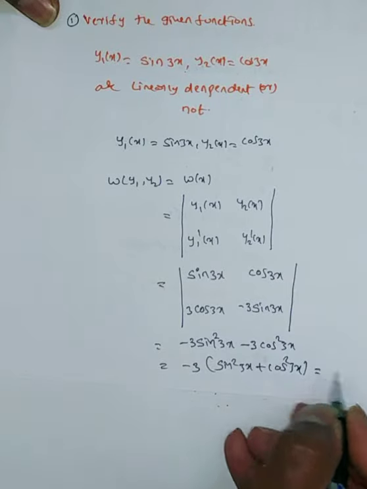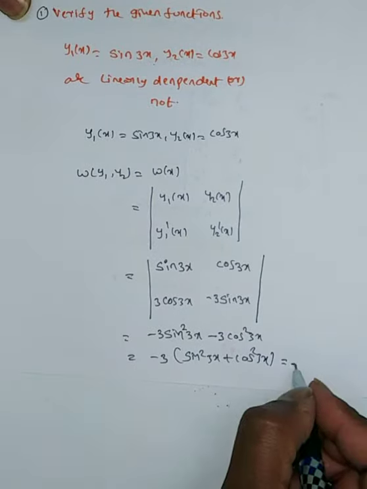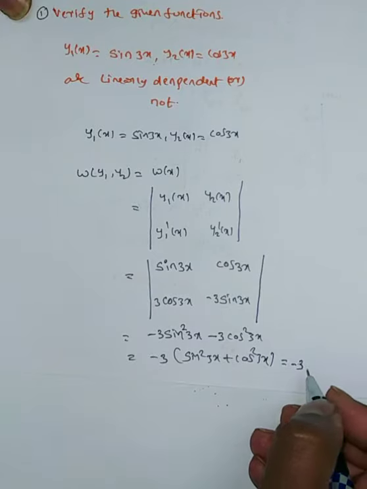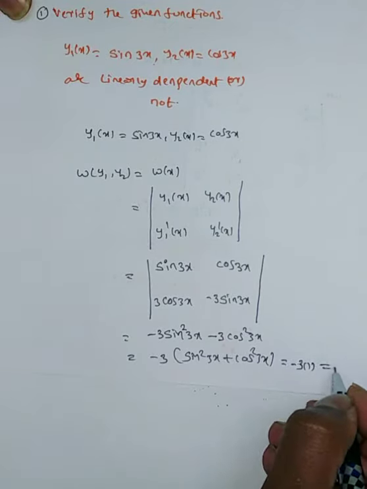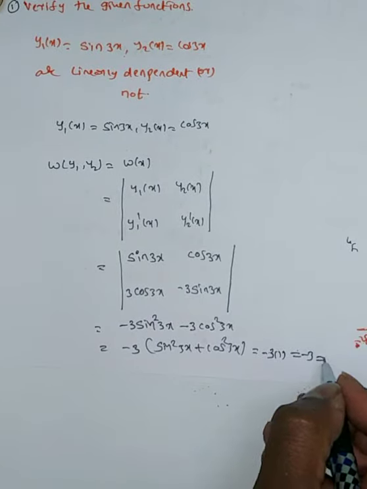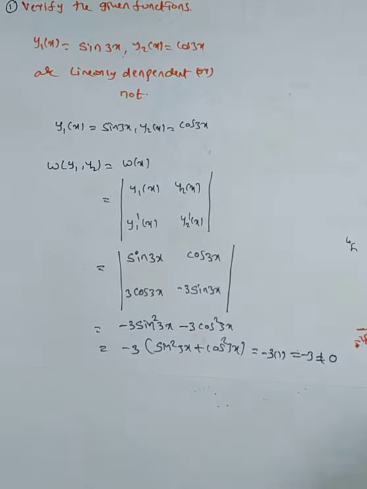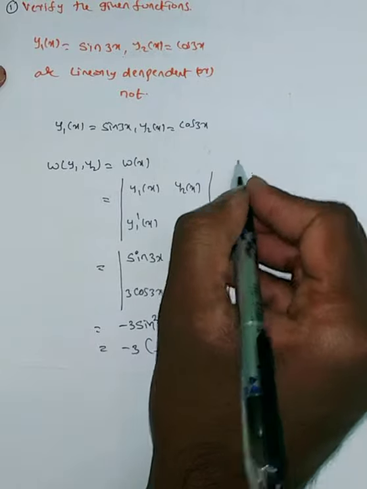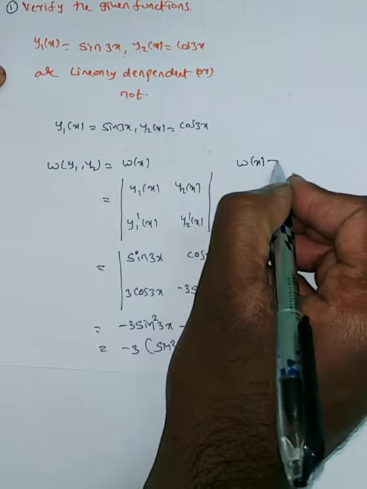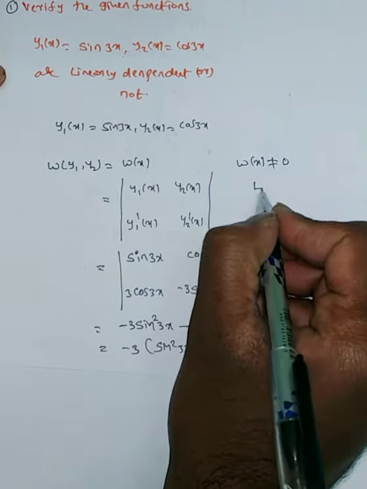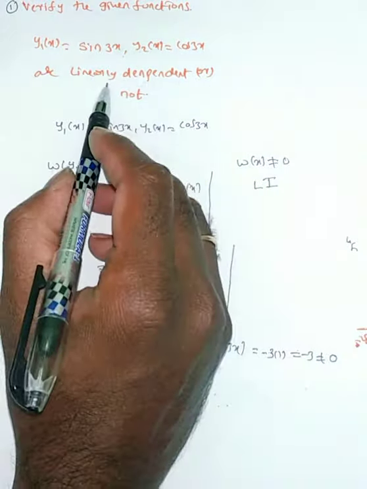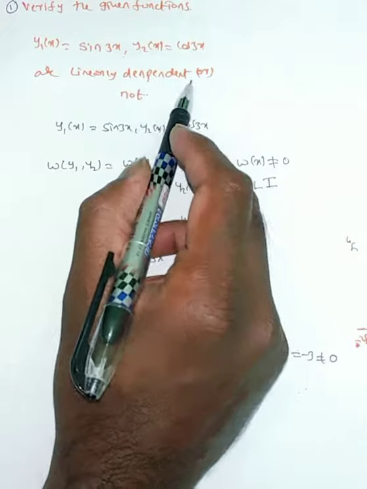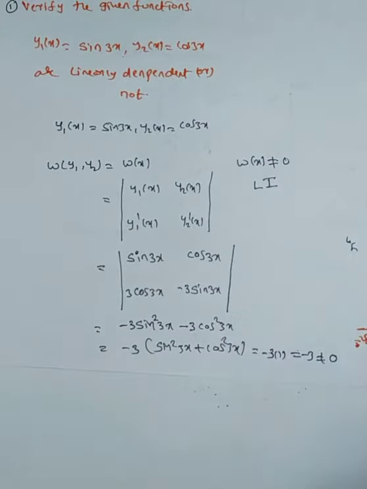We know that sin square a plus cos square a is equal to 1. So minus 3 into 1, which is minus 3, is not equal to 0. Therefore the given functions' Wronskian is not equal to 0. Therefore, you can say they are linearly independent. Is it linearly dependent? No, linearly independent.